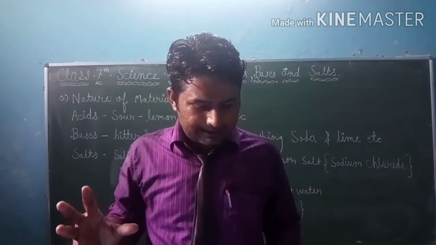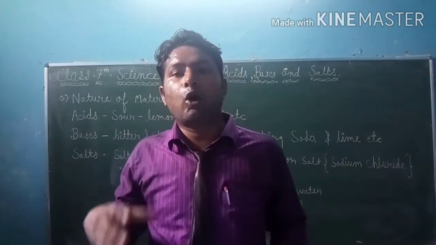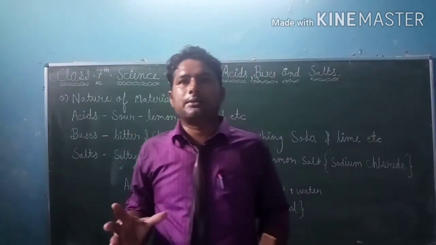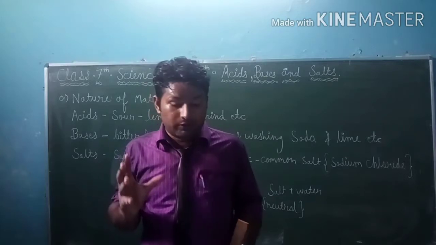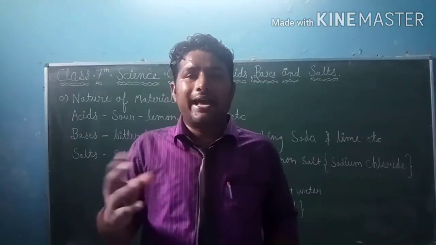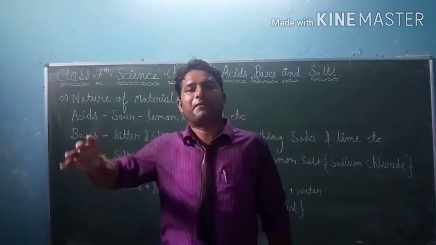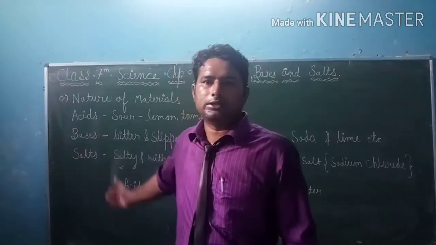Some substances are neither acids, nor bases, nor salts. These are called neutral substances, which neutralize the effect of acids, bases, and salts.